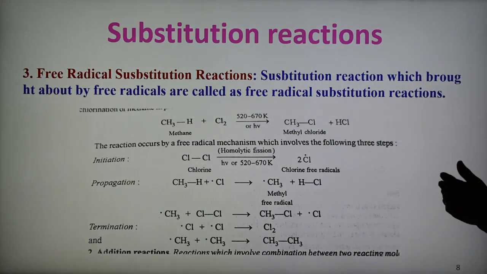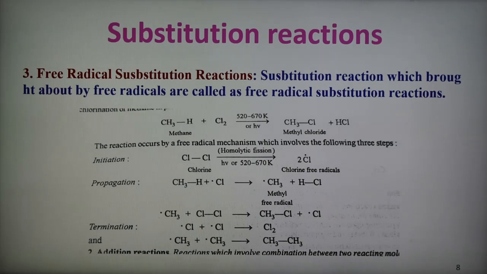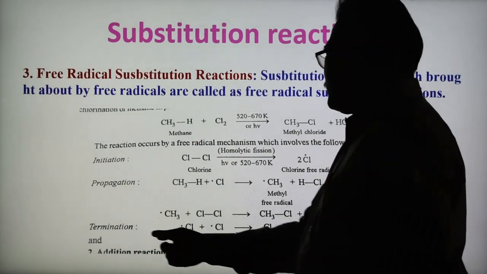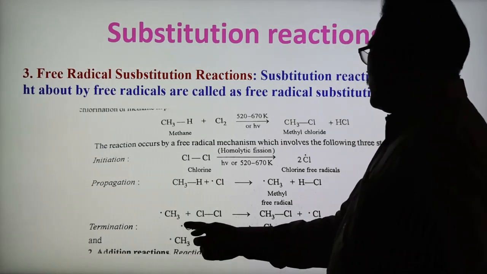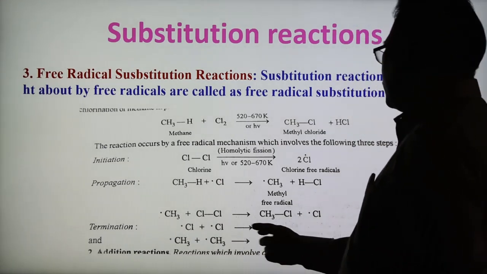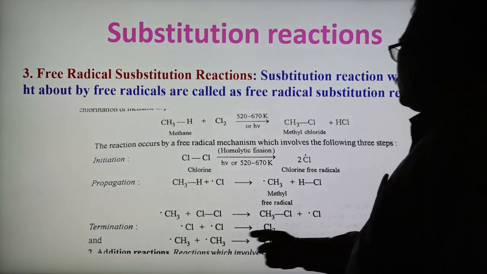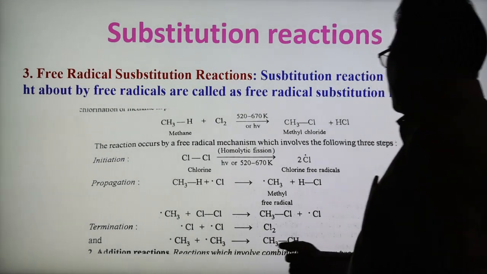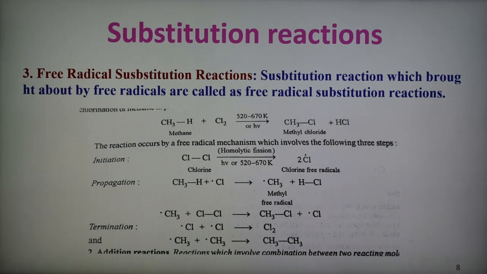In this way the chain propagates, and finally we have to terminate. In the third step, termination, two chlorine free radicals combine, forming a Cl2 molecule. Similarly, methyl free radicals combine, forming ethane. In this way termination can take place. So these are the three steps, initiation, propagation and termination, in the free radical substitution reaction mechanism. So these are the three types of substitution reaction, where one atom or group of atoms is replaced by another atom or group, which is known as substitution.